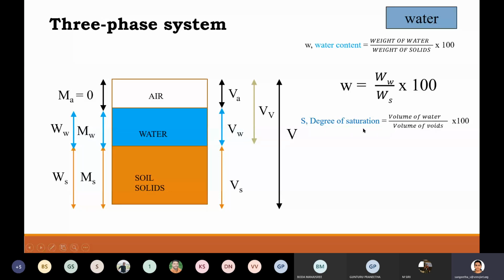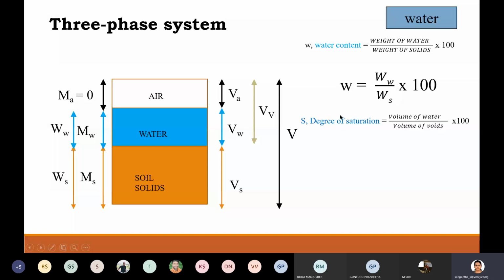Okay. Next terminology related to water is degree of saturation. What is degree of saturation? So degree means something which is achieved. See, here in this soil, VV amount of volume of voids are there. So in those void spaces, how much amount of water is present?